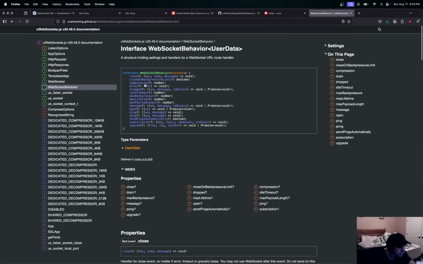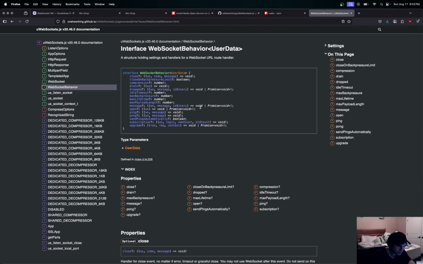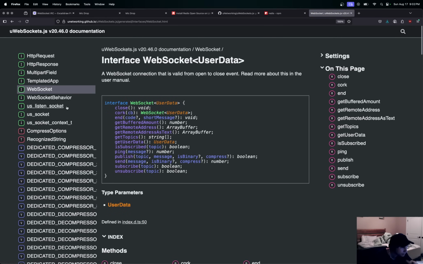So open and close, upgrade. There it is. So the WebSocket behavior is where these functions are coming from, like the upgrade, open, message, drain, close. If you check out these, that's what this is, WebSocket behavior. This WebSocket actually refers to the client. Basically, we can close it, or subscribe a WebSocket client to a channel, send to it, things like that.